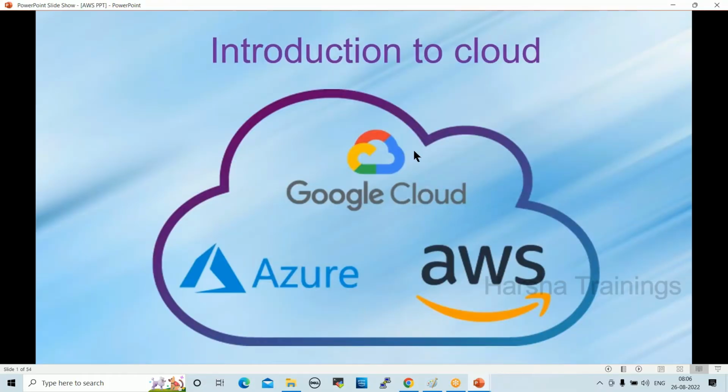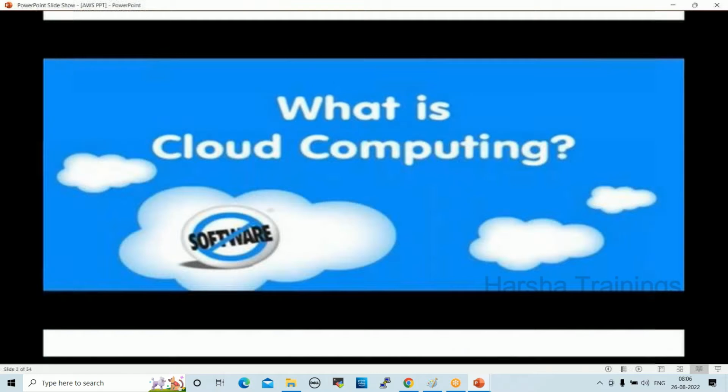Fine. So basically, what is cloud? Anyone, what is cloud? What is cloud computing? It's nothing but the total hardware set present in one server place. Suppose we have a 4 GB RAM in our laptop, but we need an extension.